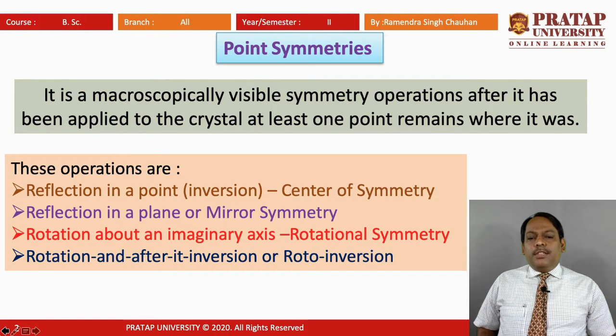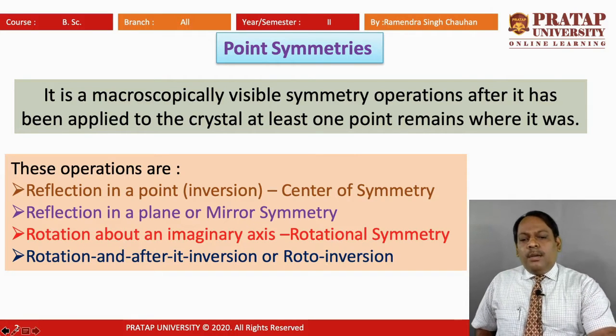Then rotation and then inversion. If rotation is there and after rotation inversion is also there, then that is called roto inversion. So these are a few point symmetry operations, along a point, a plane, an imaginary axis, and combining rotation and inversion. Here we will be discussing mainly roto inversion, but we will have some discussion about center of symmetry and mirror symmetry also.